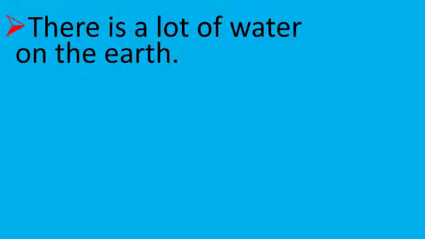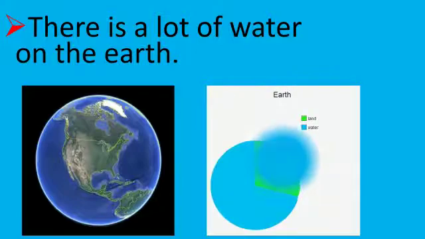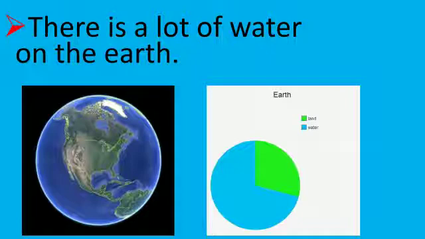There is a lot of water on the earth. So children, now let us discuss this. Can you tell me how much water do we have? The surface of the earth consists of 70% water and 30% land. So, earth has more water than land.